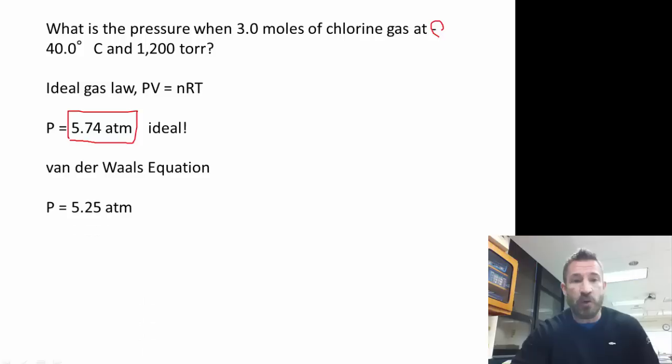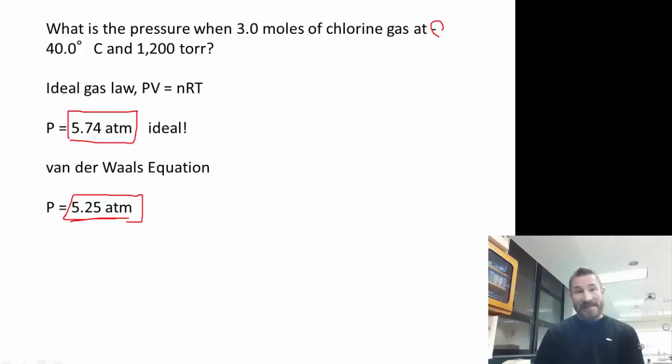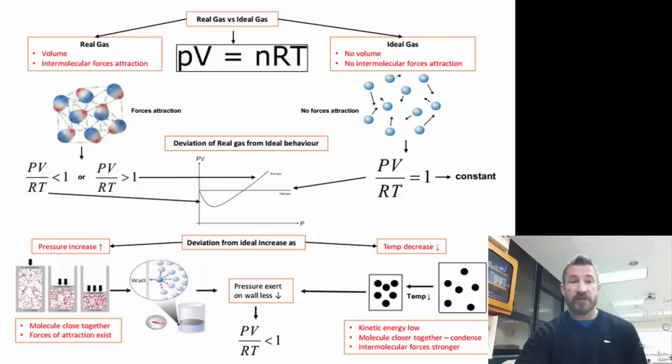So with the van der Waals equation, we actually found the pressure is much lower because molecules are attracted to each other and there are not as many hitting the sides of the container. And also, the volume is a little bit smaller because we're going to subtract the space they actually take up. Under these conditions, the gases do have attractive forces, and the space they occupy is actually significant.